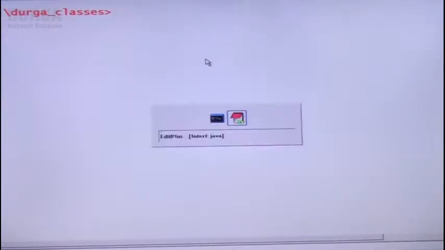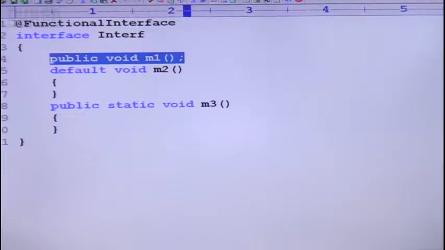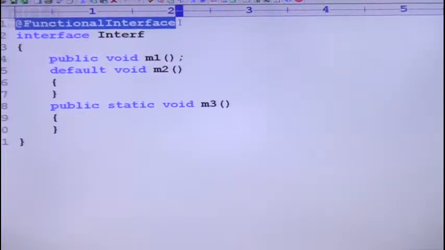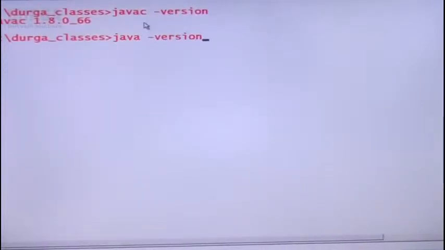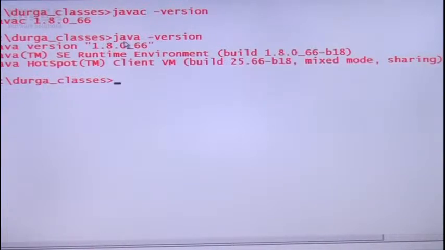But before compiling, you have to ensure that you are using the 1.8 version of Java. By mistake, if you are using 1.7 or 1.6, then the compiler is unable to recognize this, because this concept came in the 1.8 version. Let me cross check in my system. javac -version, which compiler am I using? 1.8 version, right? And for the JVM, java -version, also 1.8. That's why happily I can compile these programs.